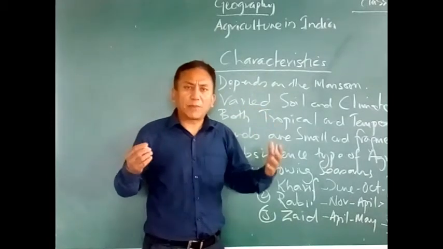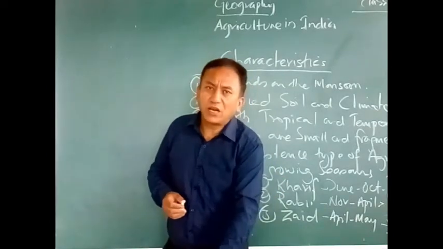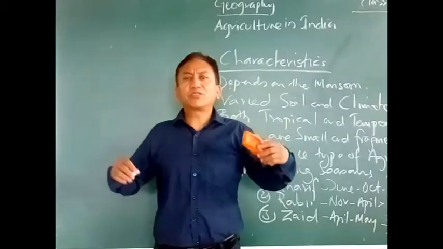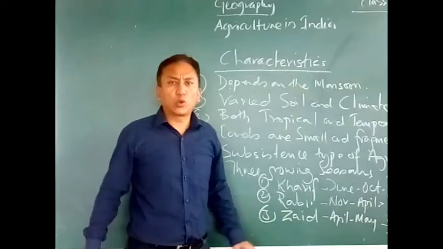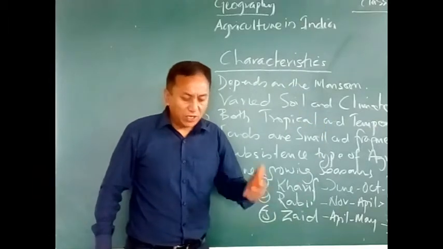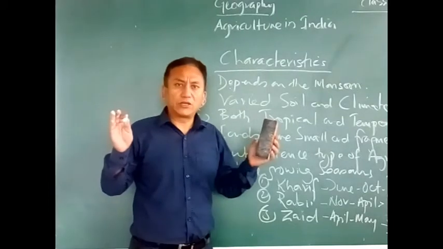Because of all these things, what happened? The production of crops in our country grew very, very high. It was very, very huge production. There was a booming growth of crops in our country because of the Green Revolution. Now, we have some problems as well in our country.